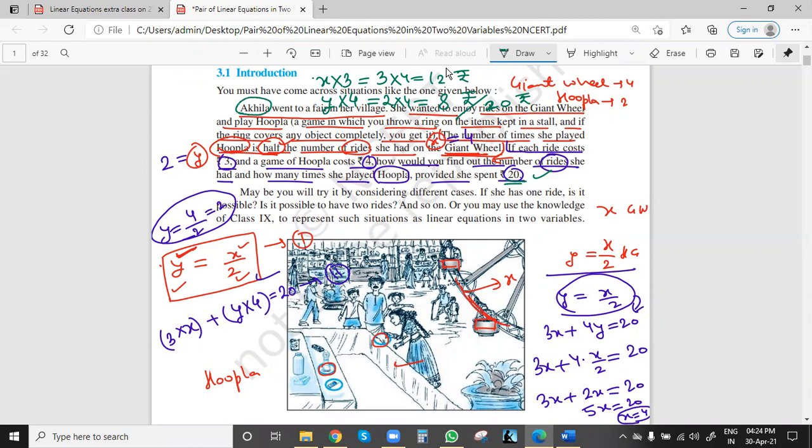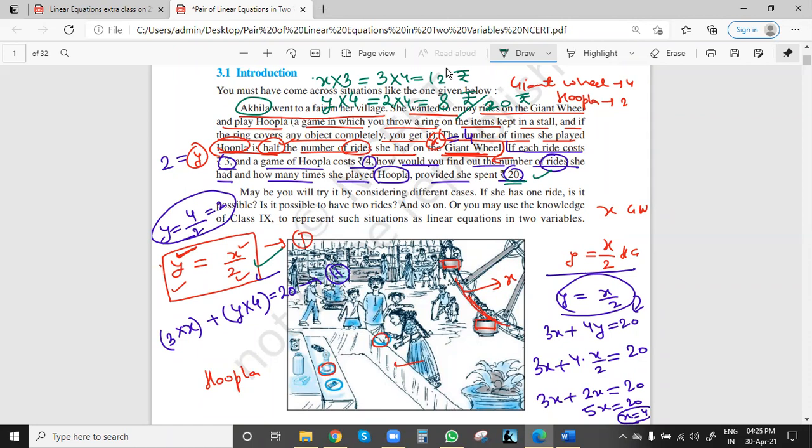How we got one by one, we'll see. First one was number of times she had ride on the giant wheel, that we have taken as x, was half of the number of times she played Hoopla game. So x, then the Hoopla game will be x by 2. So y will be equal to x by 2 because we have taken the number of times she played this game as y, and giant wheel x. So half of that ride on giant wheel will be y. So y equal to x by 2. One equation.